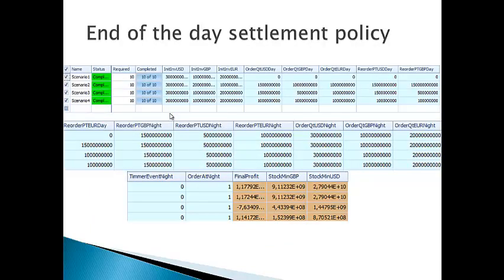And in the scenario end of the day settlement policy, we assign the value 0 to the property timer event night to not use the process respond to timer event, and the value 1 to the property order at night to use the process check inventory night.